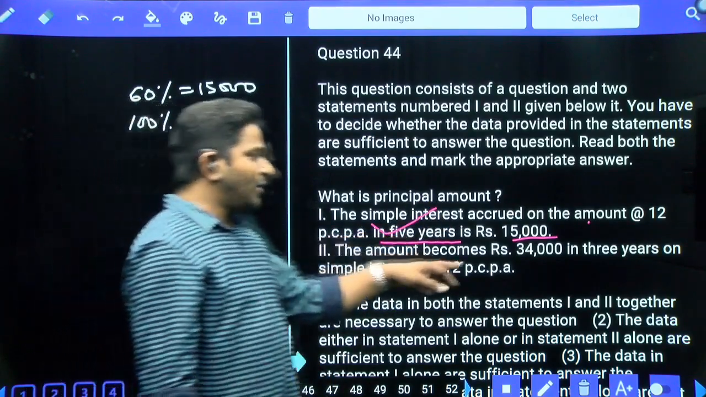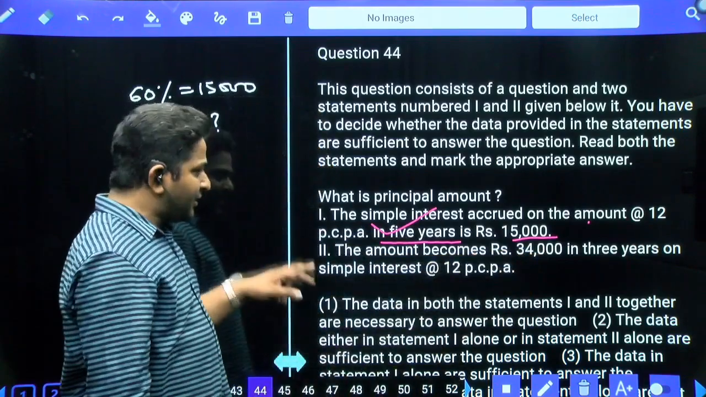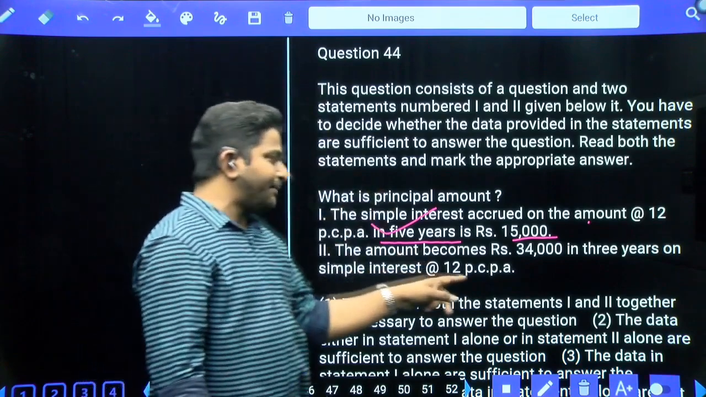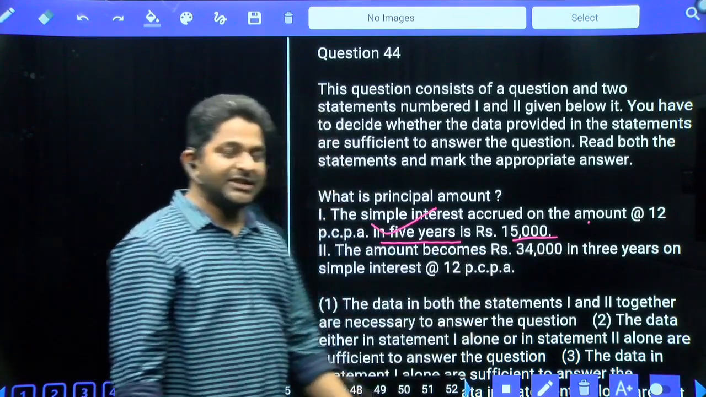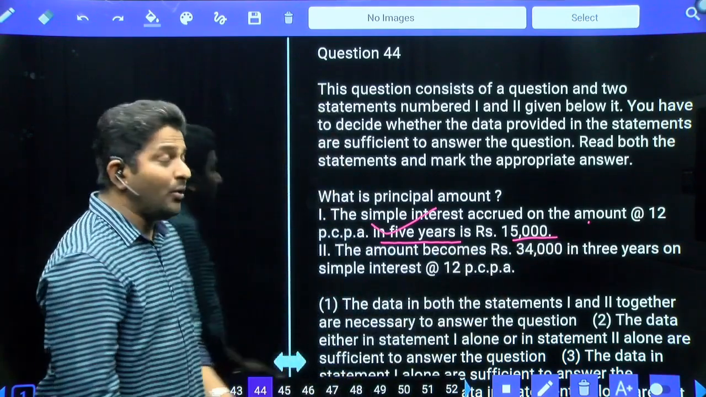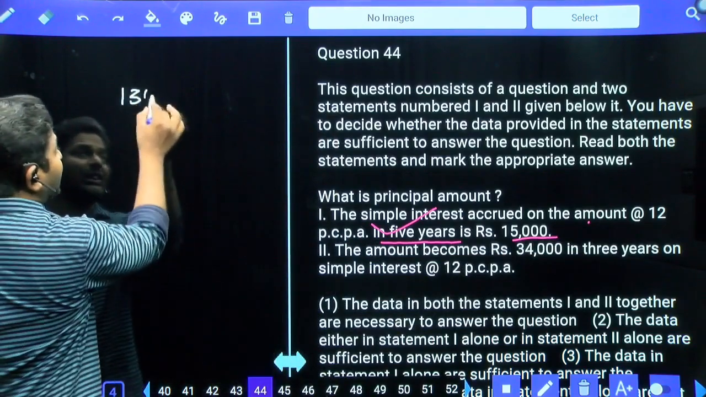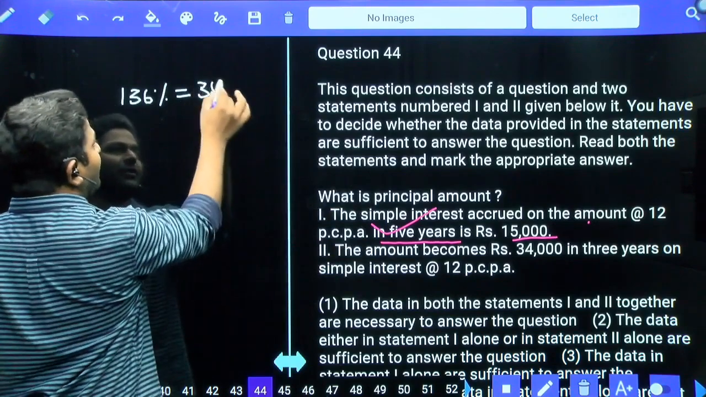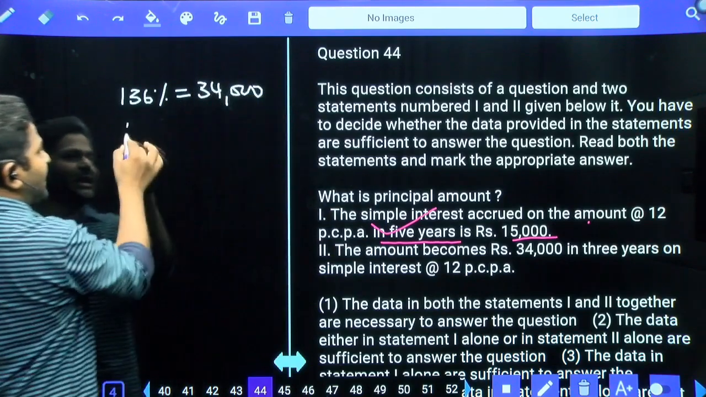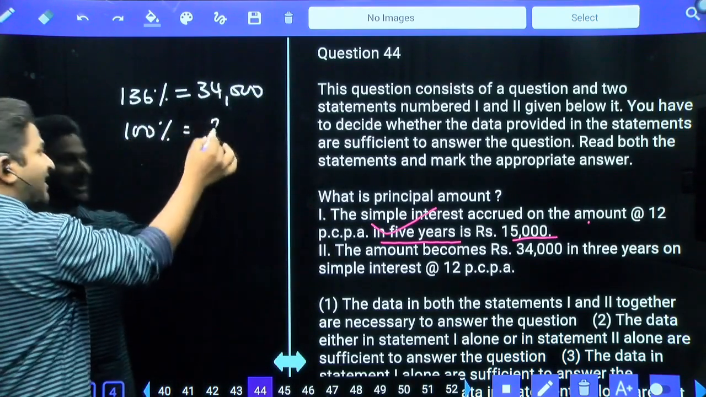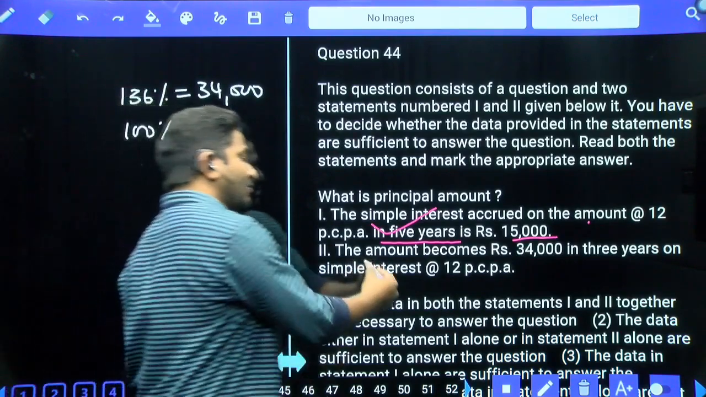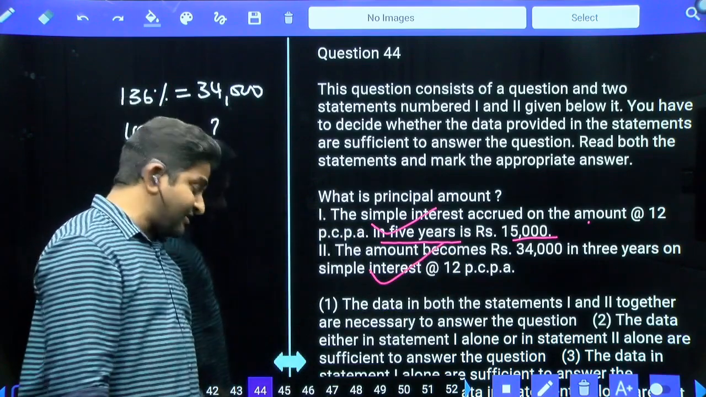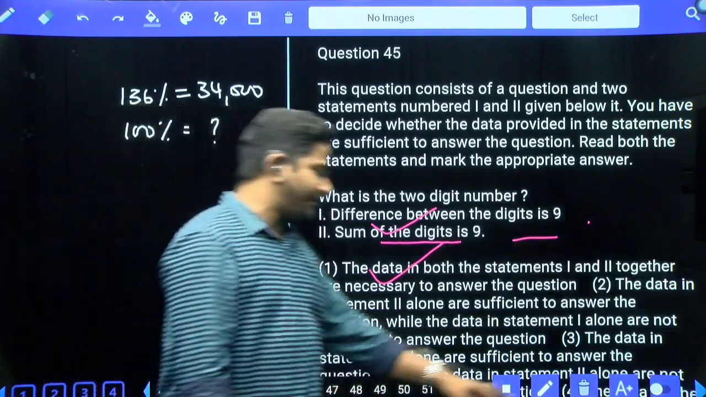Next, the amount becomes 34,000 in 3 years on simple interest at 12% per annum. At 12% per annum, simple interest for 3 years is 36%. Amount is equal to 136%, which is equal to 34,000. Principal is equal to 100%. Yes, here also we can calculate. So either the second statement is sufficient to answer the question, or the first statement alone is also sufficient to answer the